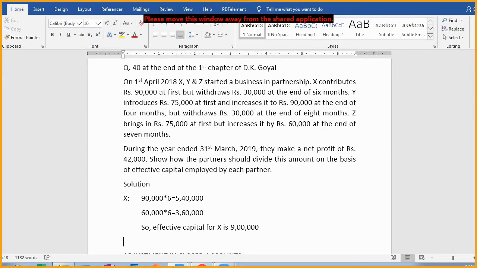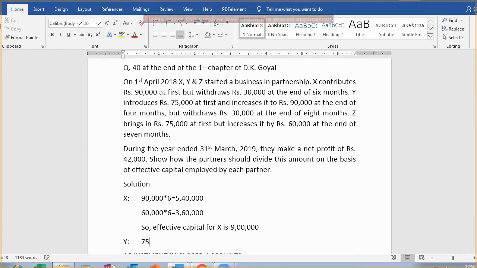Now we will be doing it for Y. How will it be done? Y introduces 75,000 at first and increases it to 90,000 at the end of 4 months. At the end of 4 months means 75,000 will be working for the initial 4 months, right? So it will be 3 lakhs.